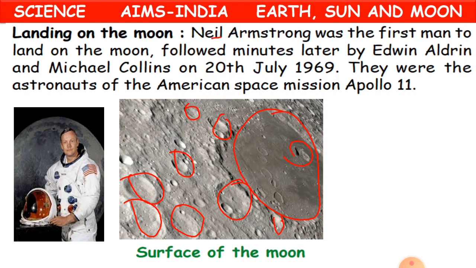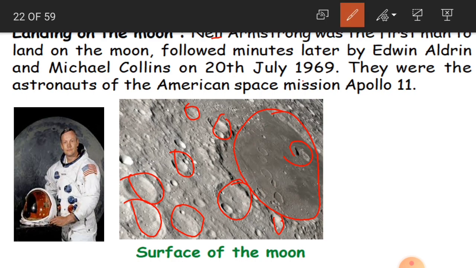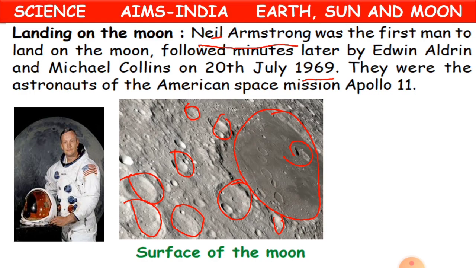Neil Armstrong was the first man to land on the moon, followed minutes later by Edwin Aldrin and Michael Collins on 20th July 1969. So in the year 1969, the first person who landed on the moon was Neil Armstrong.